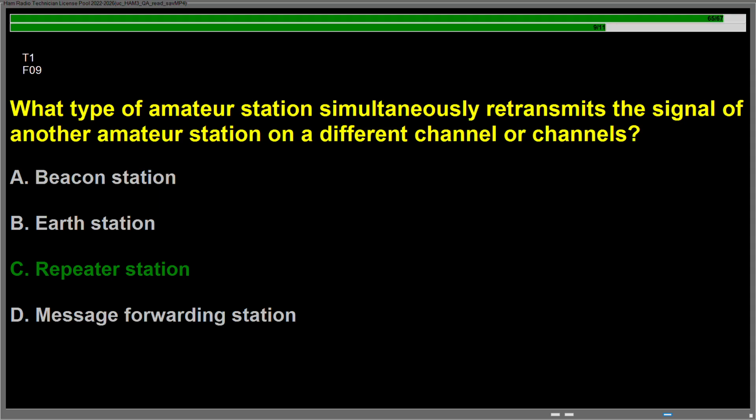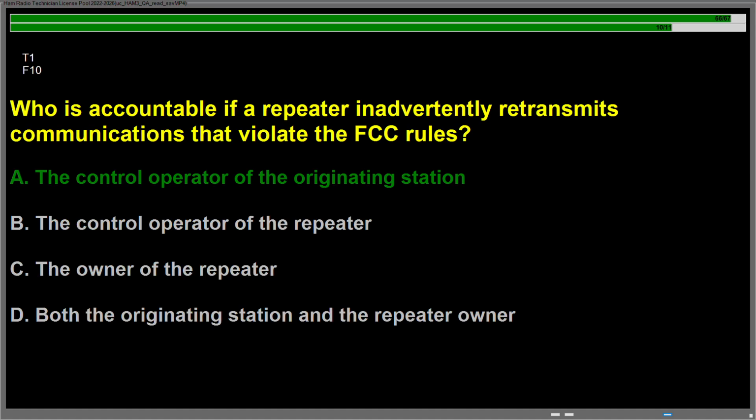Question Foxtrot 09, what type of amateur station simultaneously retransmits the signal of another amateur station on a different channel or channels? Answer is C, repeater station. Question Foxtrot 10, who is accountable if a repeater inadvertently retransmits communications that violate the FCC rules? Answer is A, the control operator of the originating station.